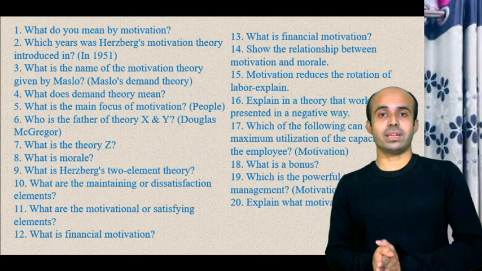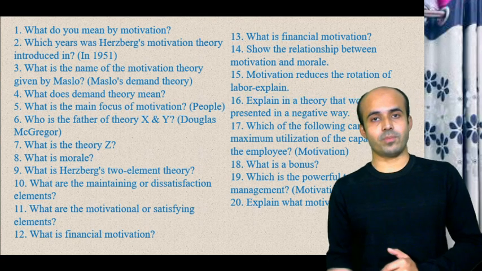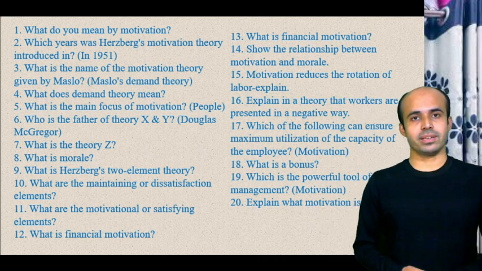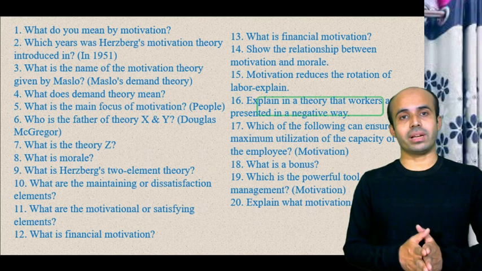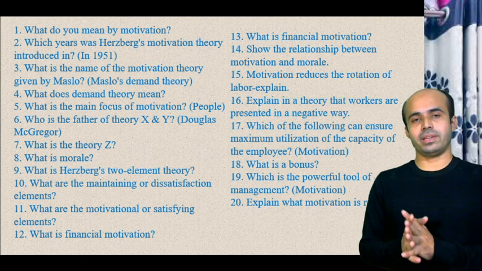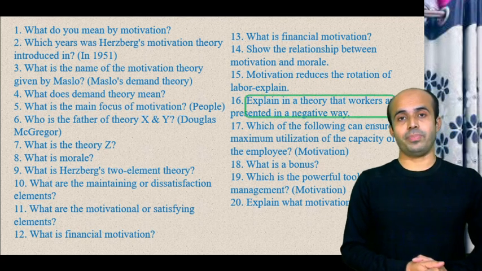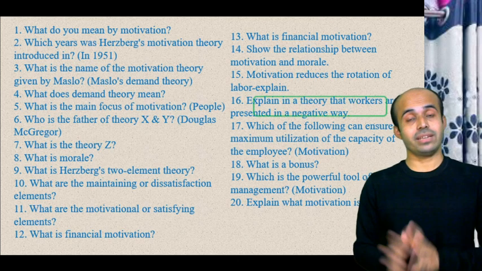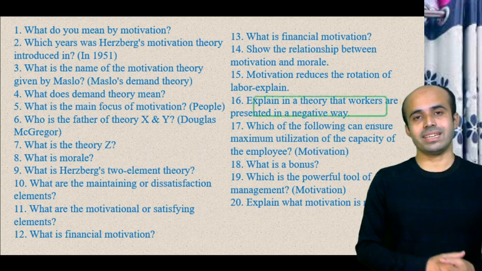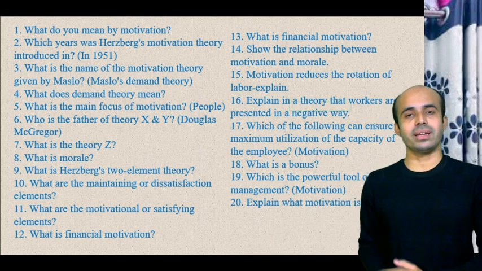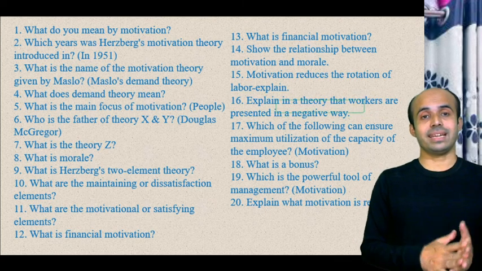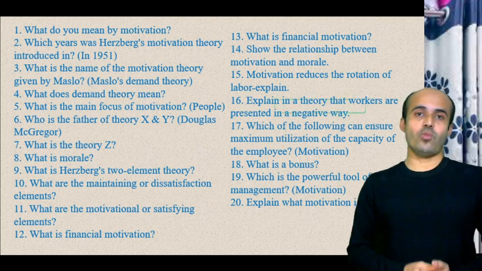They do their work with the fear of some leader, under the supervision of someone. If the worker gets time or opportunity to commit any fraud, they will do it. That is why in theory X the human worker is considered in a negative way, because it says normally the worker will not work.